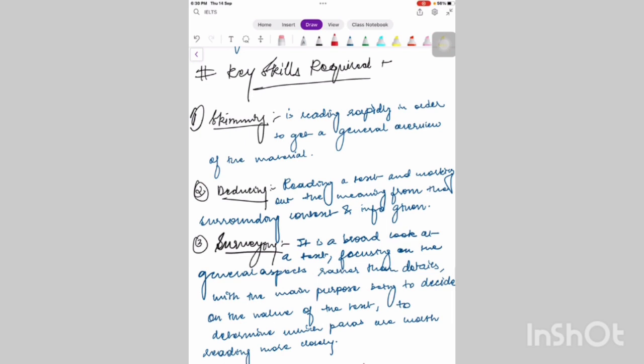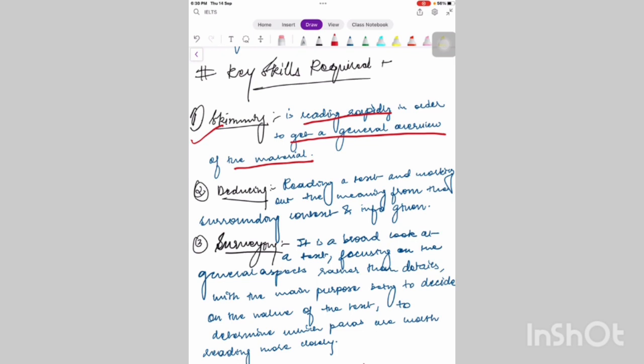Now, what are the key skills that you require for such question types? First is skimming. Skimming is reading rapidly in order to get a general overview of the material. We know this very nicely. We have to learn how to skim. Skim doesn't mean that I have read it but I do not understand it. So you have to develop this habit of reading fast.